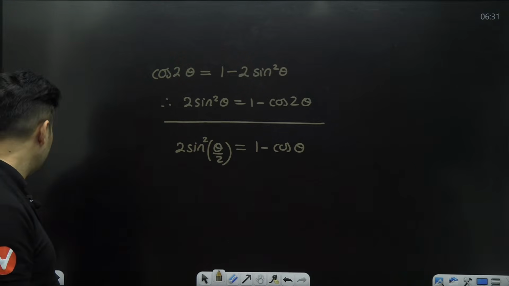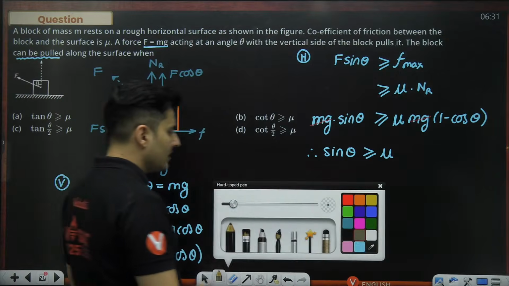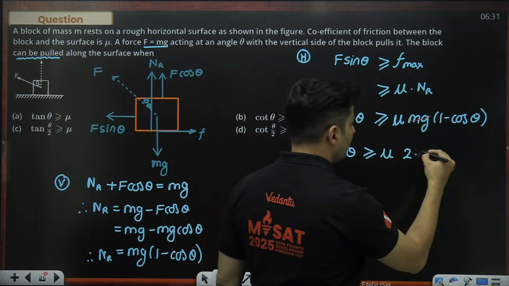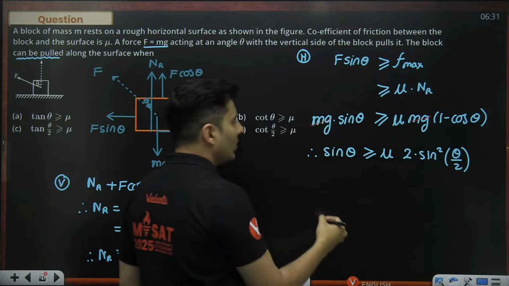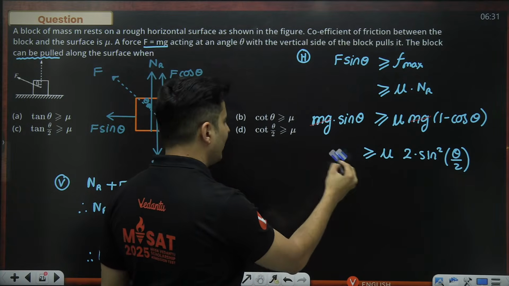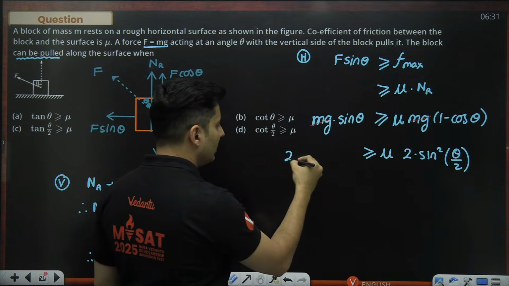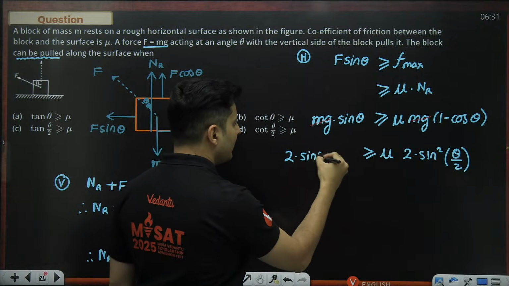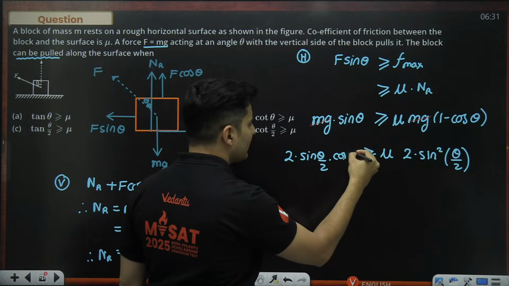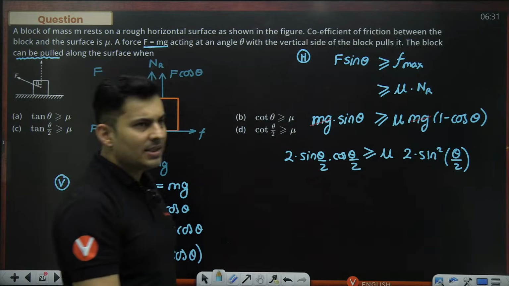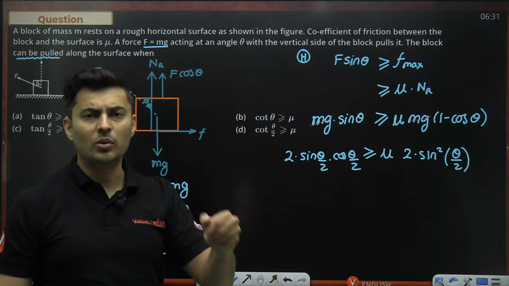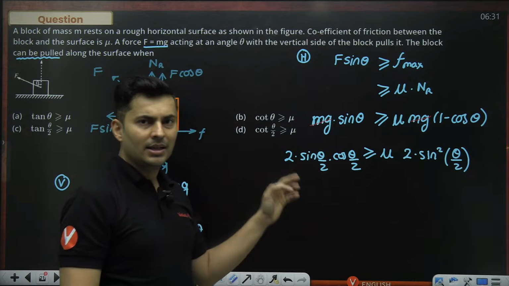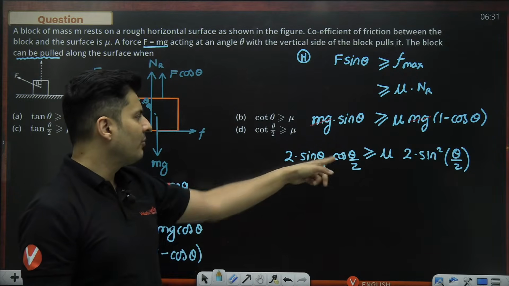So 1 minus cos theta is nothing but 2 times sine square theta by 2. And sine theta also, now I have an idea. Let's write it like this, using the double angle formula: 2 sine theta by 2 into cos theta by 2. Remember, sine of a double angle is 2 sine A cos A, sine 2A. So same formula I have used.